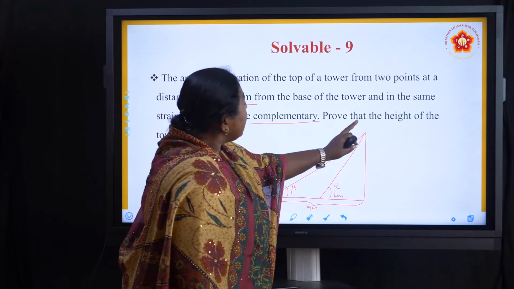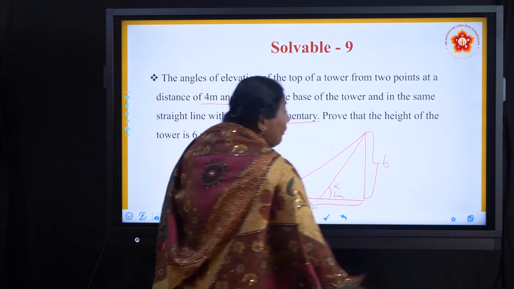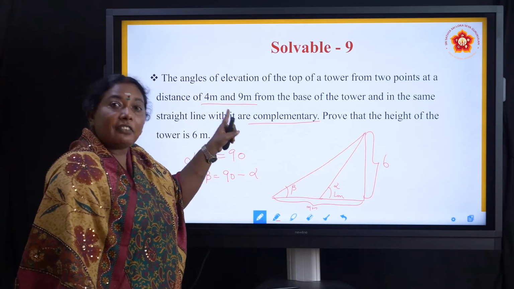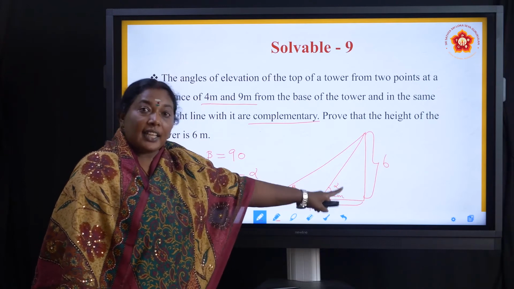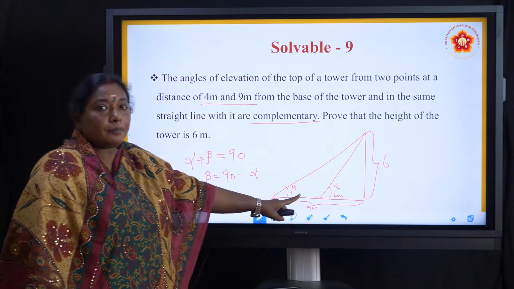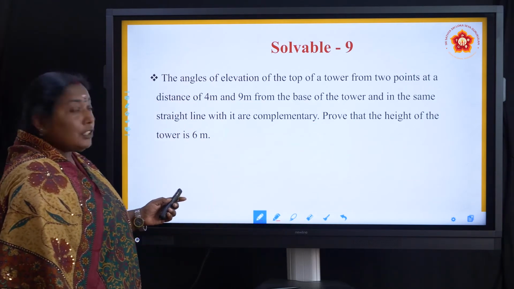Then prove that the height of the tower is 6. They have given the answer, the height of the tower is 6. Now we have to prove it, because they didn't give the angle. If they had given the angle, they would have asked what is the height. They didn't give the angle. That is why they are telling us to prove it. Okay, so let us do the sum. I think you understood the question.